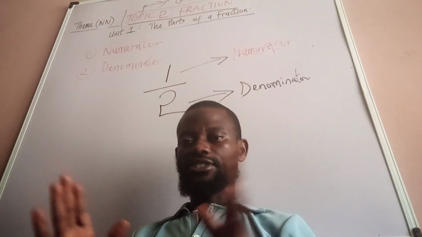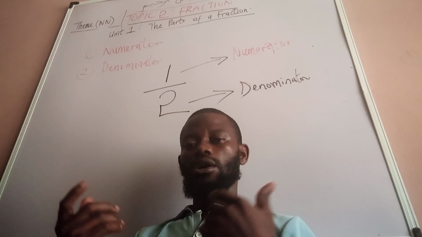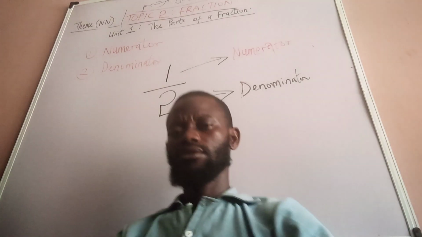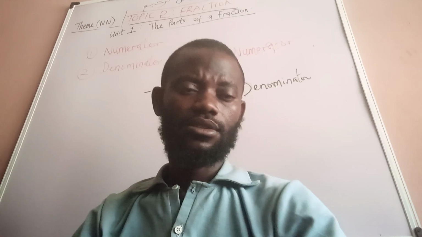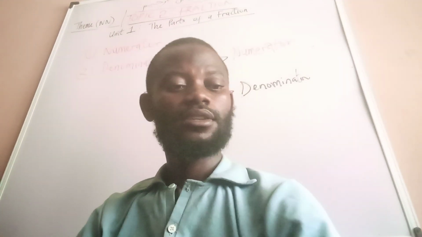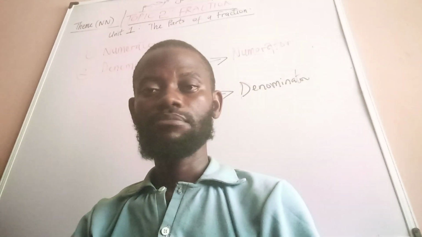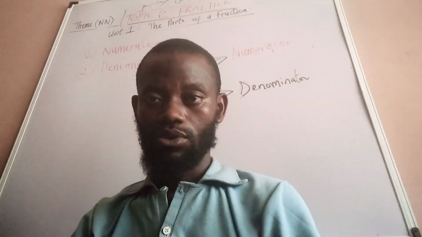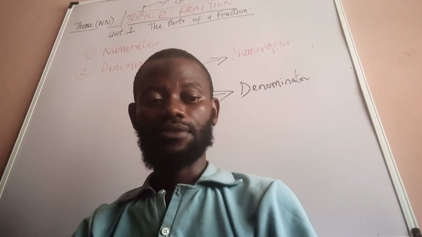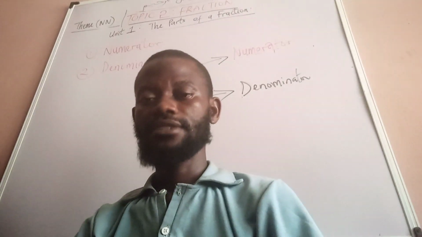So when you see any fraction, you must be able to know which one is the numerator and which one is the denominator. And that is just what we have for this session. So we've talked about the definition of a fraction, which is a part of a whole number, object, or body. I showed you examples using several items: lemon, leaves, and onion.